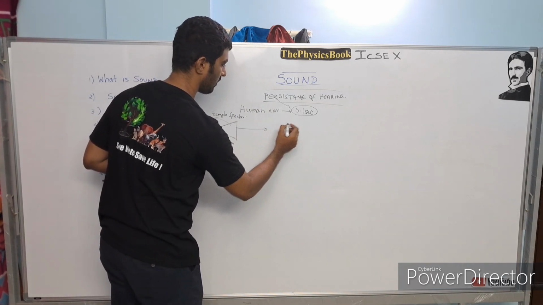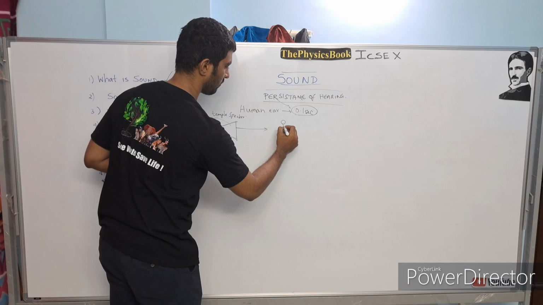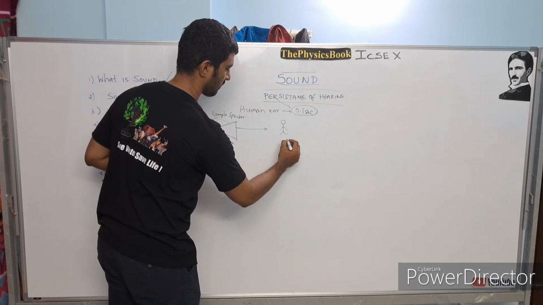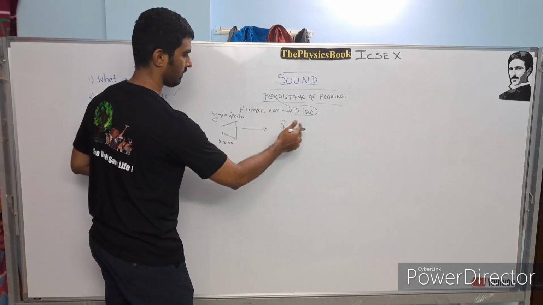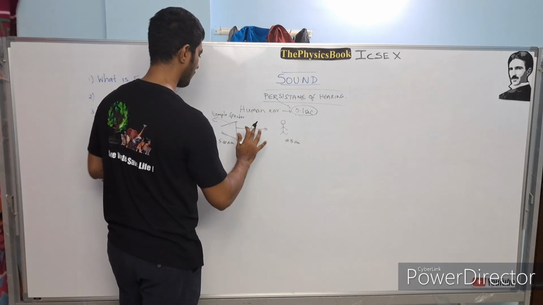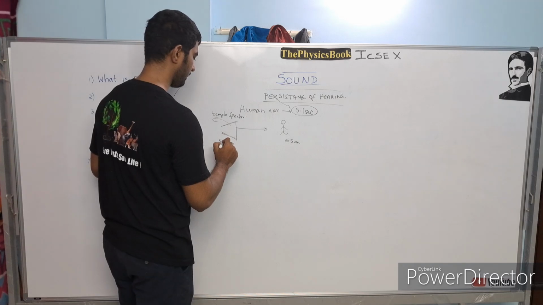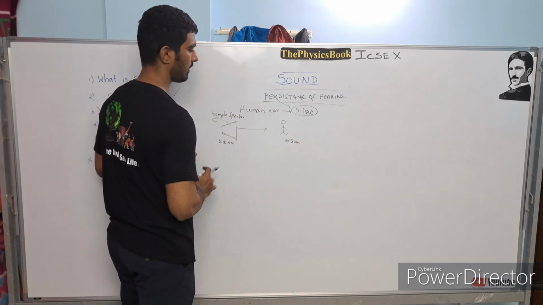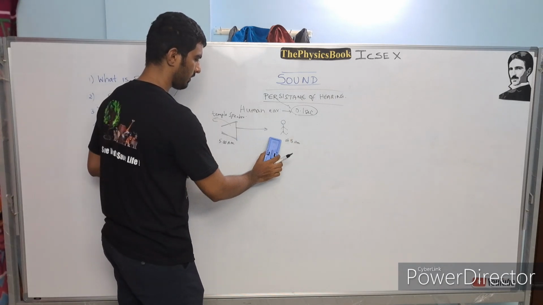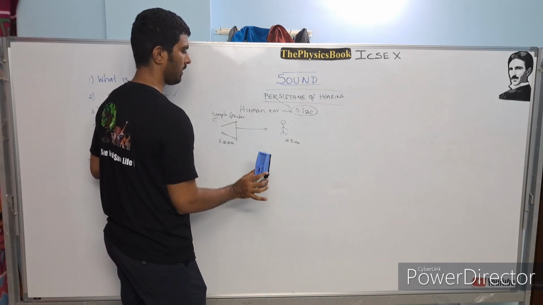It is emitting some sound, and your house is nearby, and you are listening to this sound at 5 a.m. Leave aside the time difference between the start of the sound and when you hear it. Let's assume you are very close to this speaker, and this temple speaker starts the sound at 5 a.m. and you are hearing that at 5 a.m., neglecting the distance.